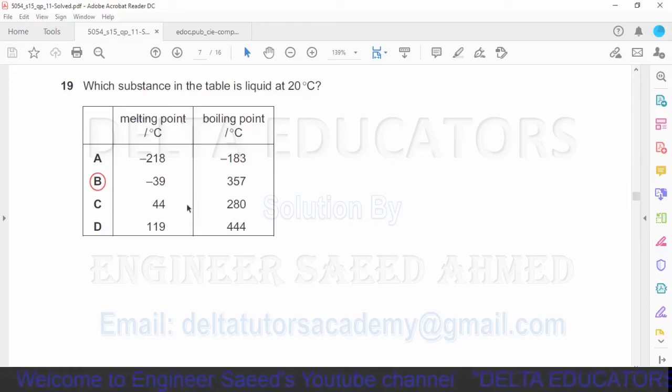In option C, melting point is 44. Melting point of the substance is given more than 20. So at a temperature of 20 degrees centigrade, this object will be in solid form. Here in D, again, the melting point is given 119, that is more than 20 degrees centigrade. So here in the option D, it will also be in solid form at a temperature of 20 degrees centigrade. So our correct option is option B.